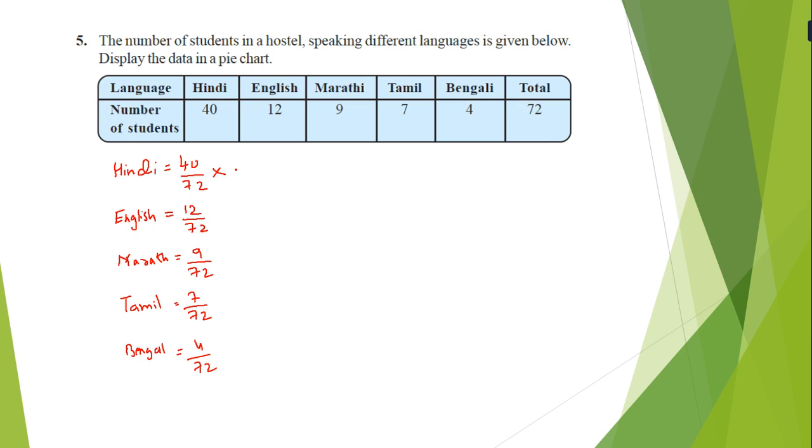Then we can get the perfect answer. So again multiply by 360. First make the fraction, then 8 5s are 40, 8 9s are 72. So 5 by 9 into 360. 12, 6 12s are 72, so 1 by 6 into 360. 9 8s are 72, so 1 by 8 into 360.